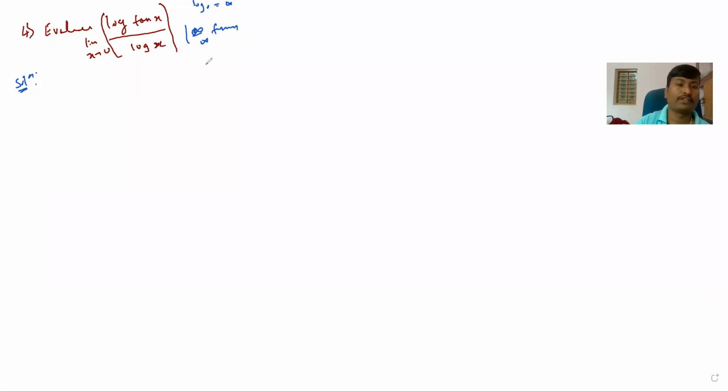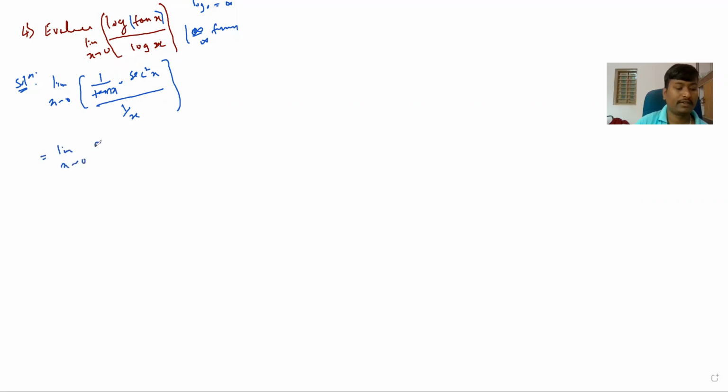So now the solution: it is infinity by infinity form. Again the same procedure will start. Limit as x tends to 0, log tan x divided by log x. The derivative of log tan x is 1 by tan x into the derivative of tan x, which is sec square x. The derivative of log x is again 1 by x. Is it right? And now you can simplify it.